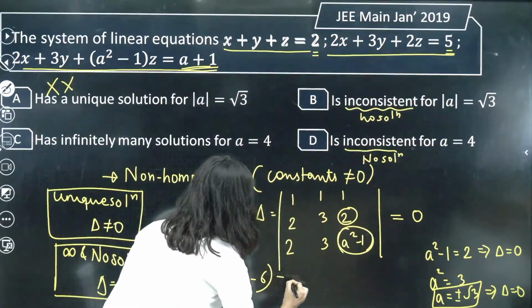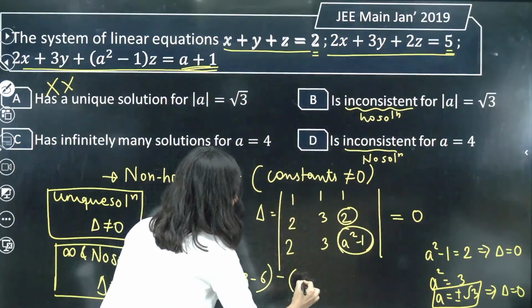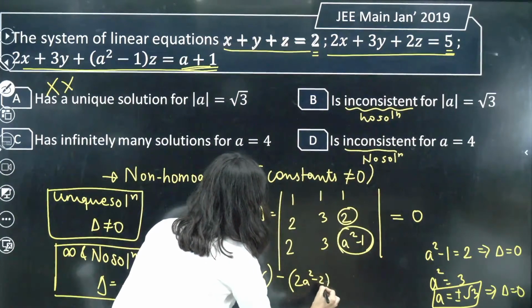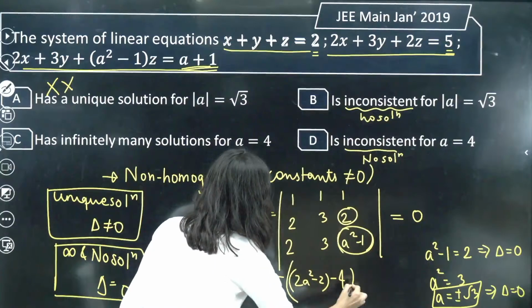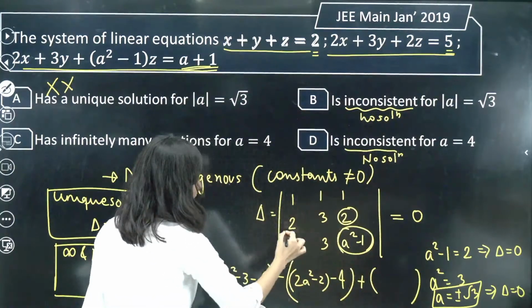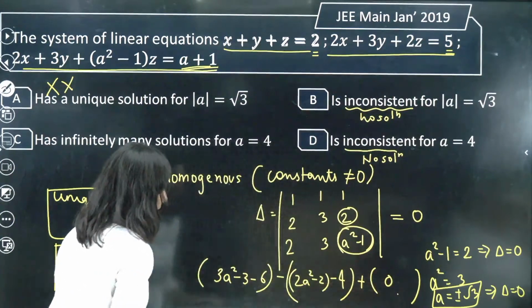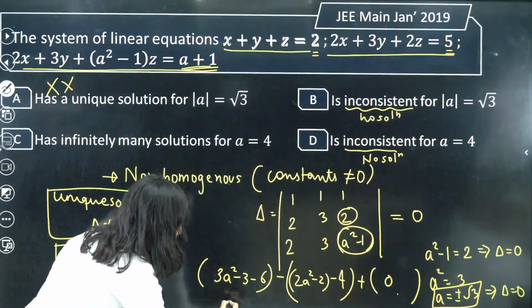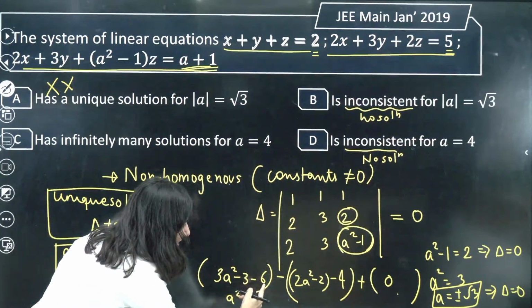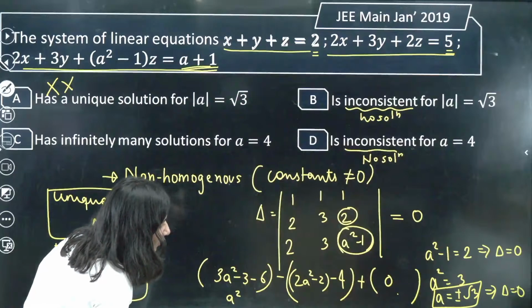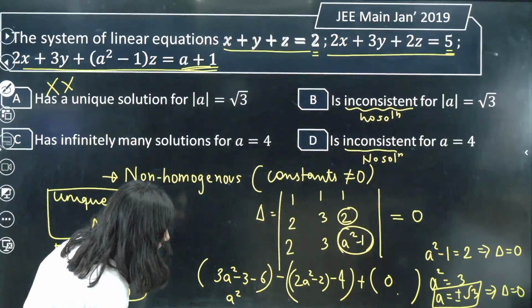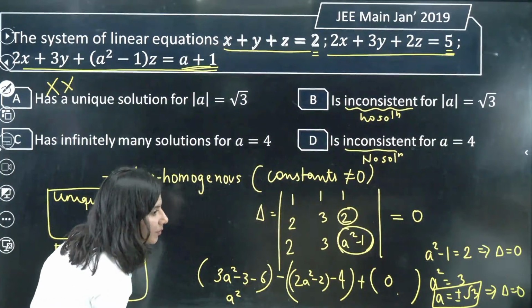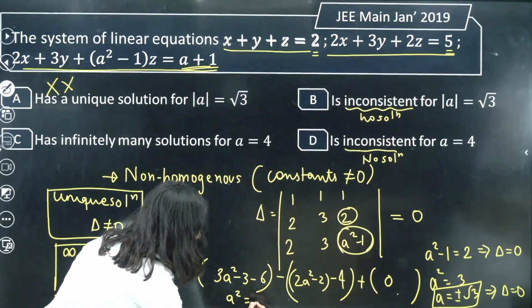Then you have minus 1 and you have 2a square minus 2, minus 4. Correct? Plus, then you are having 3 to the 6, 0. So now you are having 3 a square minus 9 and plus 6. So a square is equals to 3.